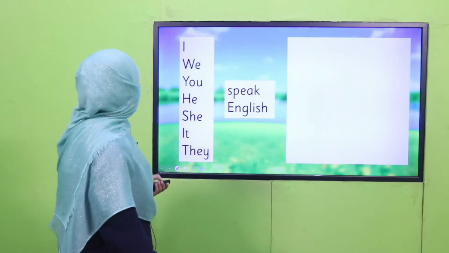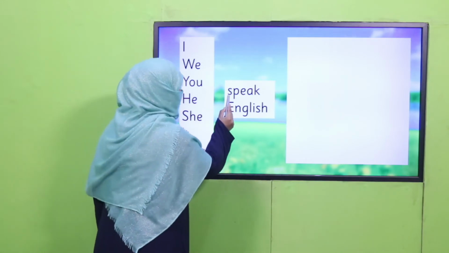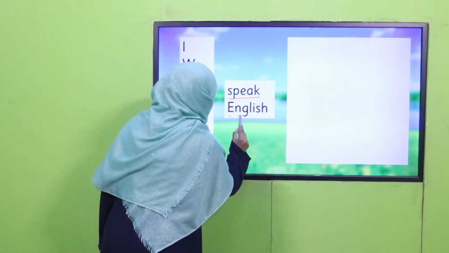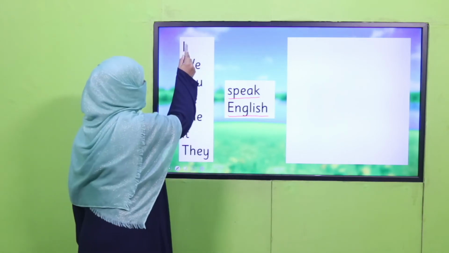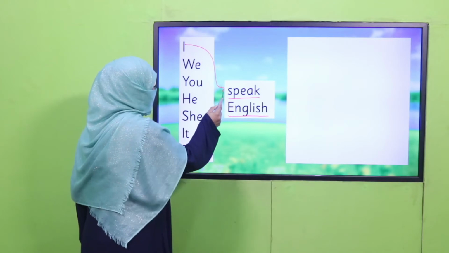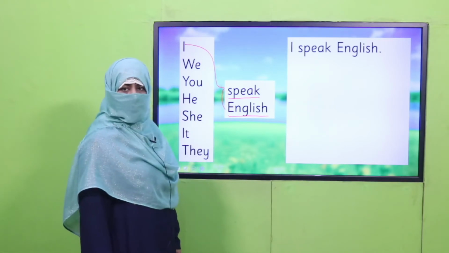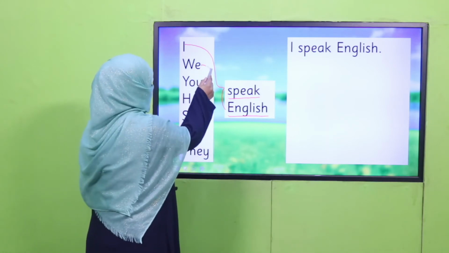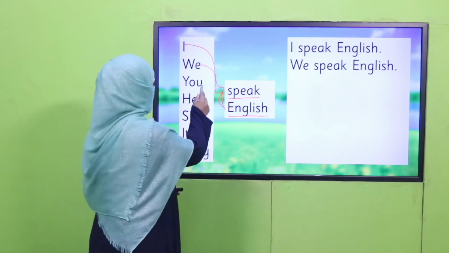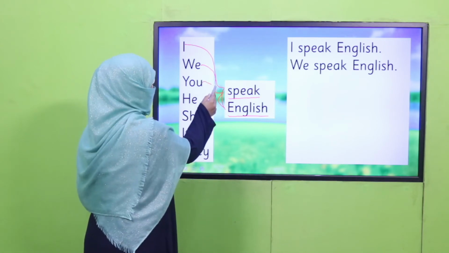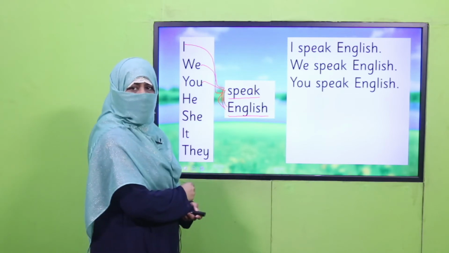Let's practice it. These are all the subjects, and here speak is verb and English is object. Let's make sentences out of all this. Now take this subject, this verb, this object and make a sentence. I speak English. We speak English. You, subject, speak, verb, English, object. You speak English.